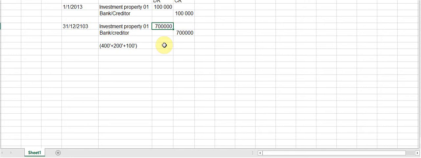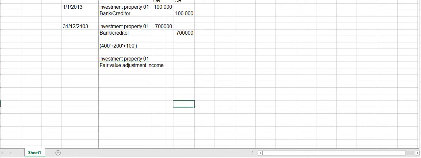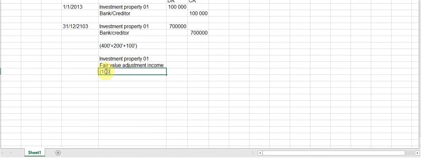However, the fair value was 1 million Rand. So it seems to me like that is a fair value adjustment upwards, which is a fair value adjustment income. So again, we're going to say we increase investment property 01, I beg your pardon. And then it will be an increase, so it is fair value adjustment income. And that would be the difference between the 1 million Rand, which is the fair value, and the current 800,000, which is displayed in our books. So that gives us an upward valuation of 200,000 Rand.